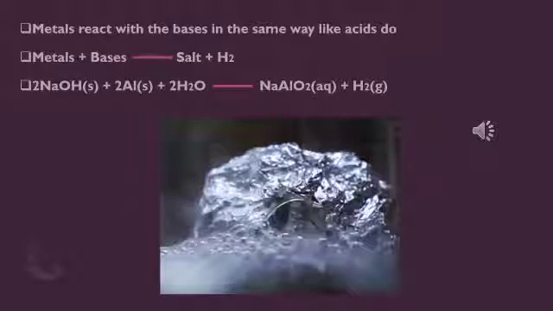As we just got to know a small experiment about the reaction of acids and bases with metals, we shall now know how metals react with bases. In the same way, metals react with bases just like how they react with acids. When metals react with bases, they give out salts and hydrogen gas. For example, NaOH is a base.